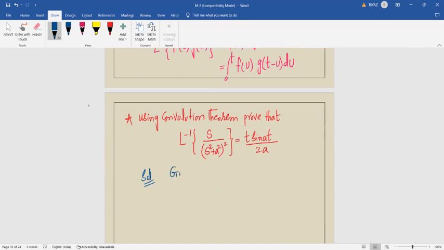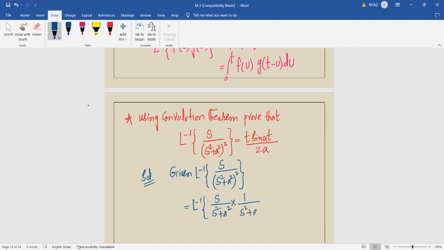Our given value is Laplace inverse of s by (s square plus a square) whole square, which can be broken into two different parts like this: Laplace inverse of the first part s by s square plus a square, multiplied by another part 1 by s square plus a square.